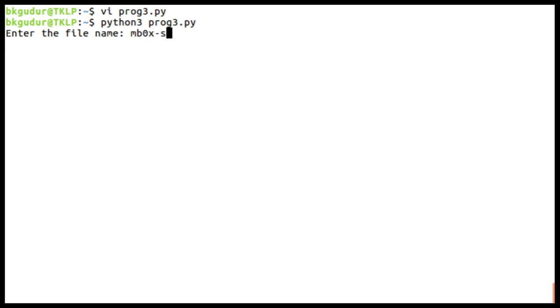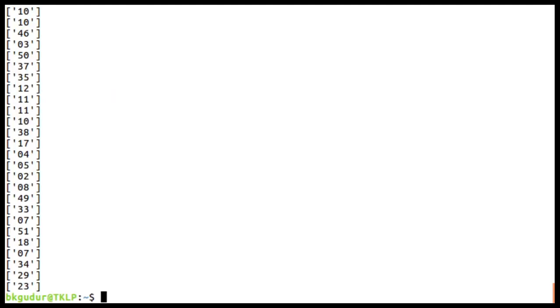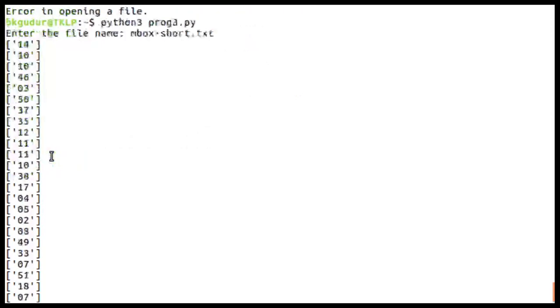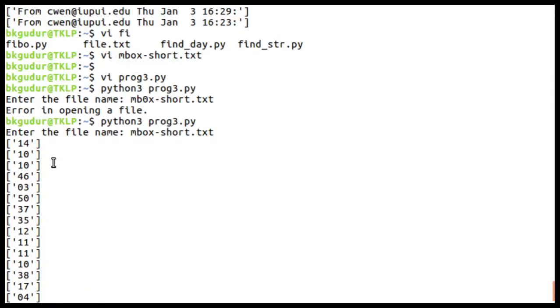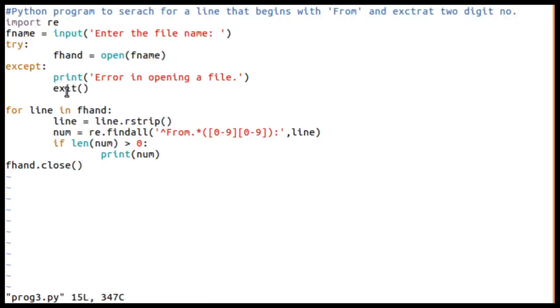mbox-short.txt. Sorry, I have not typed it properly. mbox-short.txt. Yes, it has extracted only the two-digit numbers. Okay, I hope this is clear to all of you. It's a very simple program.